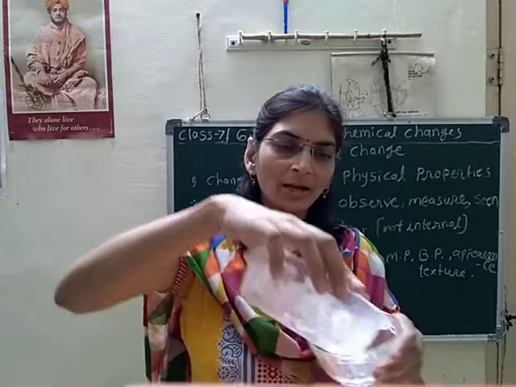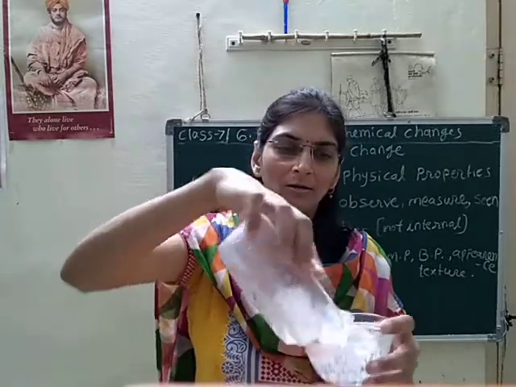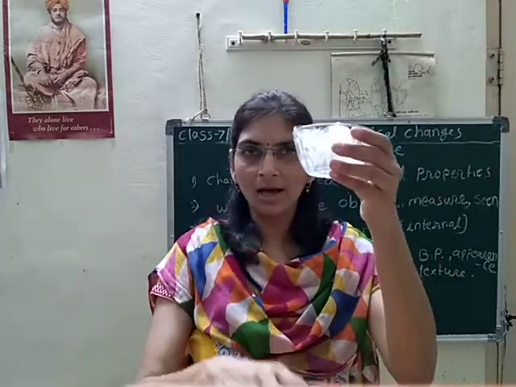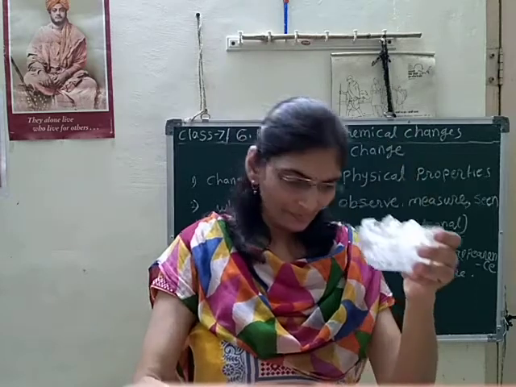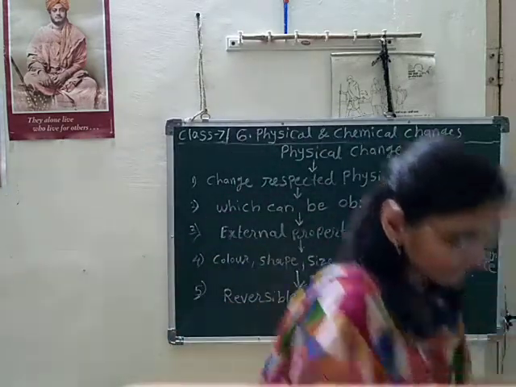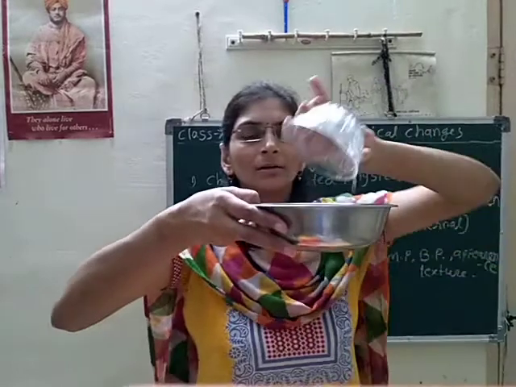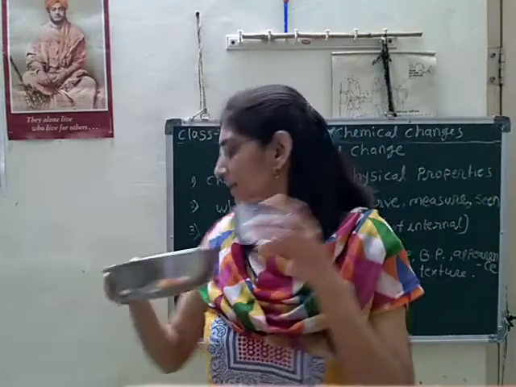Are you seeing the ice? Yes. This ice I have taken in that bowl.